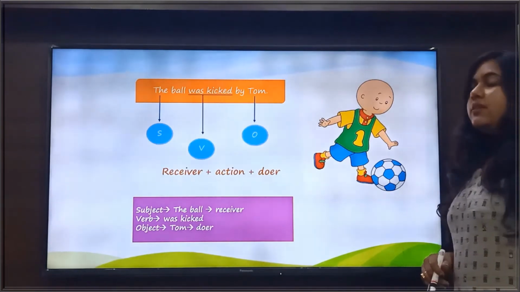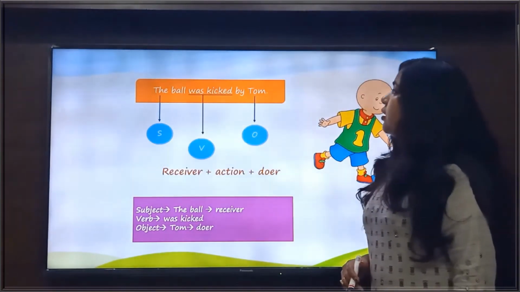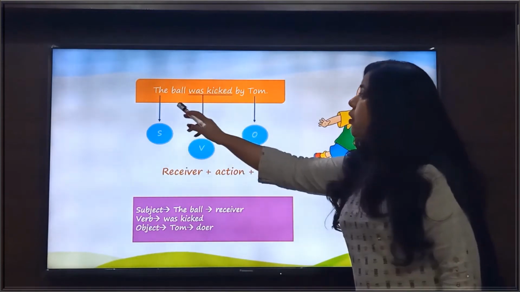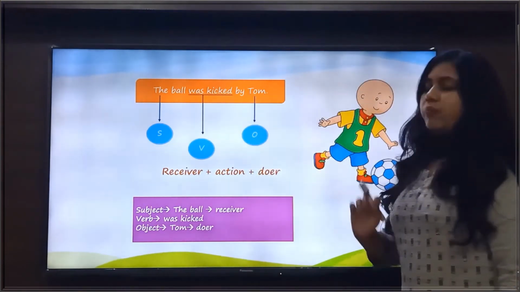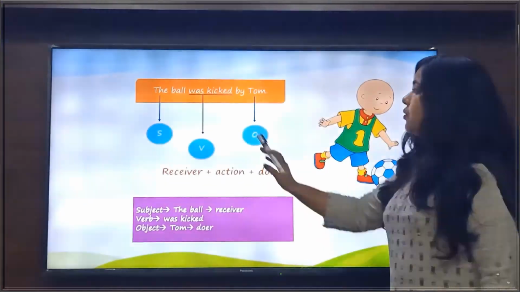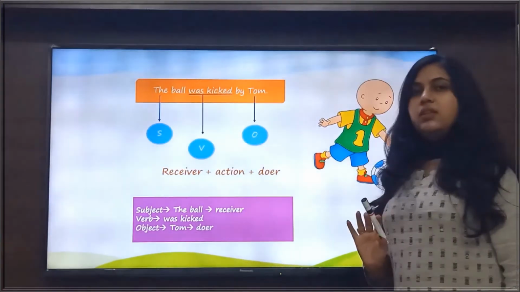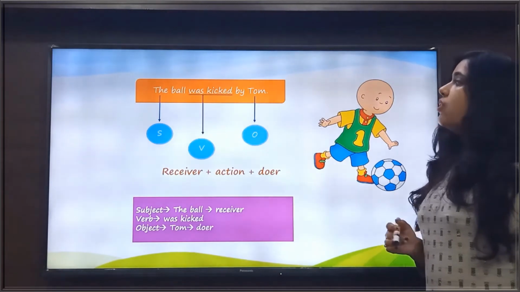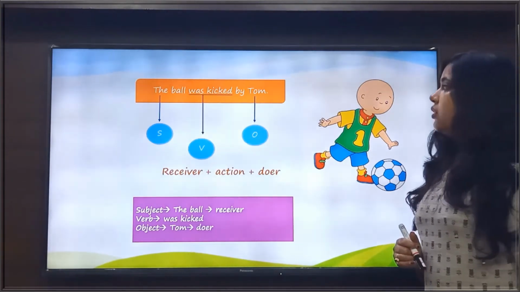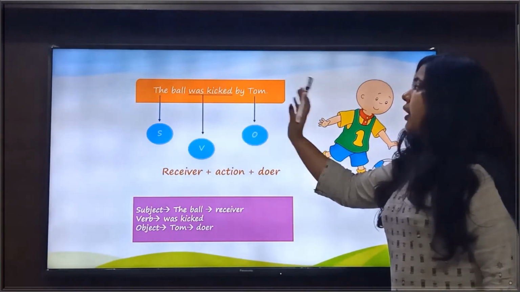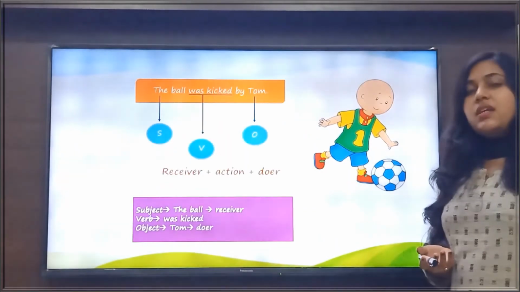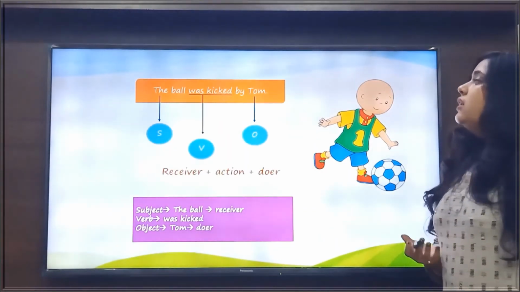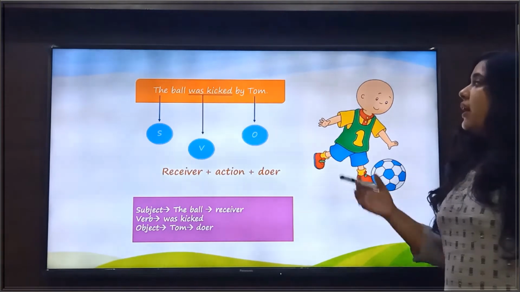Now see another example. The sentence is the ball was kicked by Tom. In this sentence, was kicked is the verb here, meaning the action here. And now if I ask the question, what was kicked by Tom? Then what answer will I get? I get the answer, the ball was kicked by Tom.